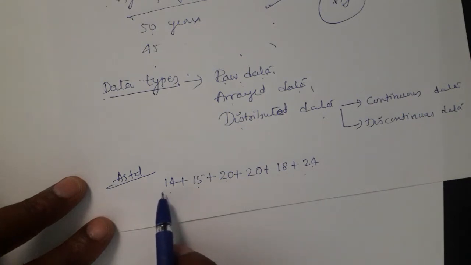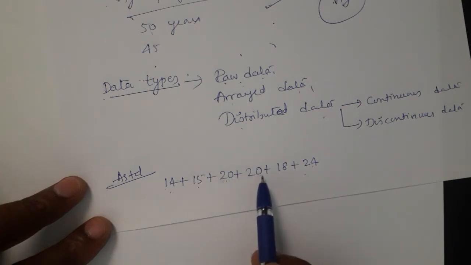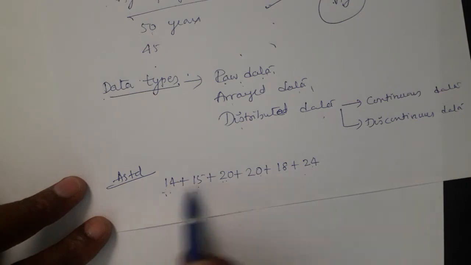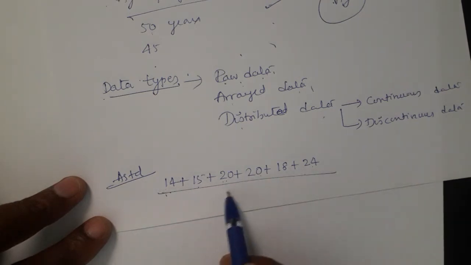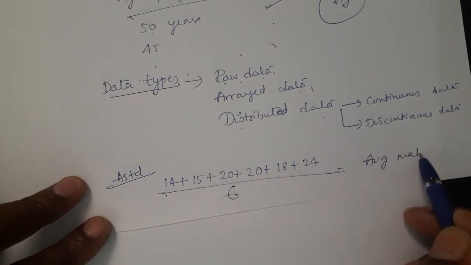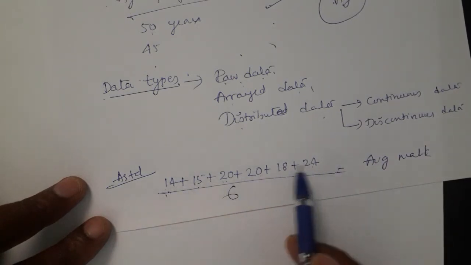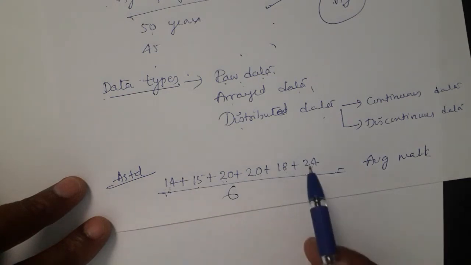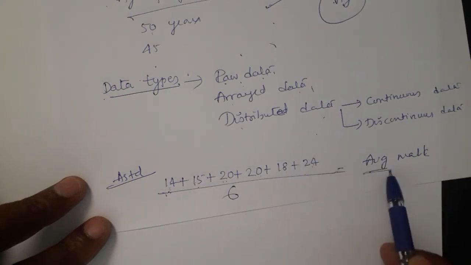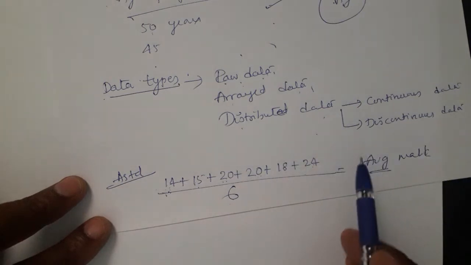So you have scored different marks in different subjects. In Hindi and mathematics, that boy scored the same marks. Therefore, when we add all 6 marks and divide by 6, we will get the average mark here. Isn't it? 14, 15, 20, 20, 18, 24. Because in one subject you scored less, in one subject you scored more. Actually, what is average? Average means it is not more or less. We take all the 6 marks and divide by 6, and you get one common mark. That common mark is called average.